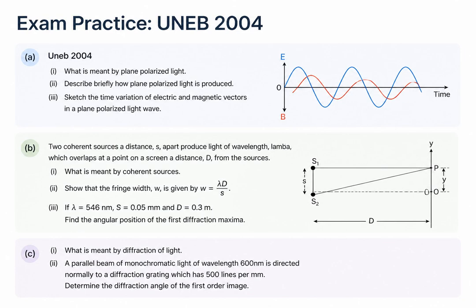Finally, the 2004 paper requires you to sketch the electric and magnetic vectors of a polarized light wave. You must define coherent sources and derive the formula for fringe width in a double slit experiment, followed by a calculation. The paper concludes with defining diffraction and calculating the angle for a first-order image.